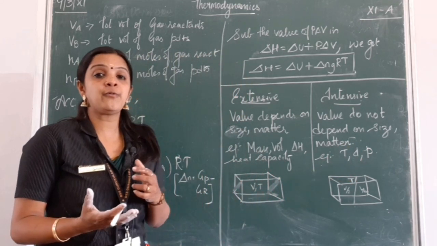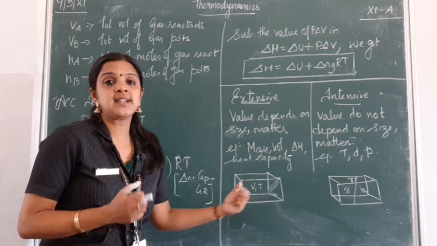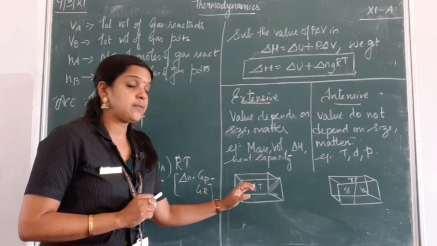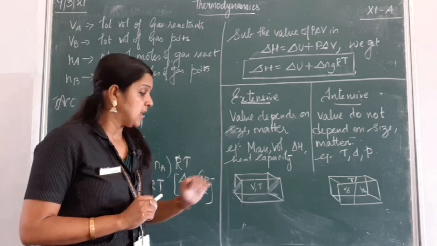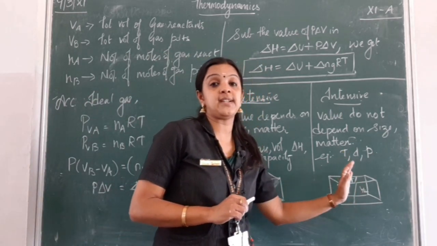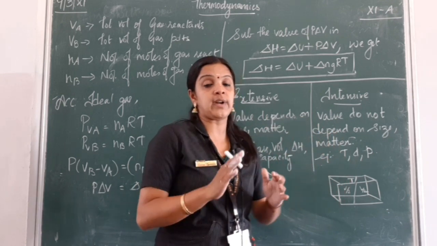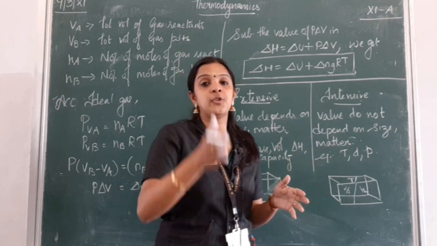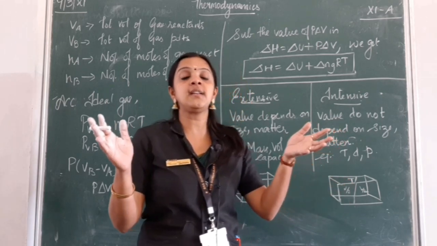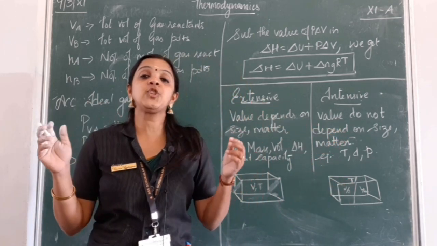Now how can you verify this? Let us consider a container in which gas molecules are present inside. It has a particular volume and temperature. Now what happens if I am going to partition it, I am going to divide it into two containers? One container I am going to separate into two. So what happens to the temperature inside the container? It remains the same, it does not change.